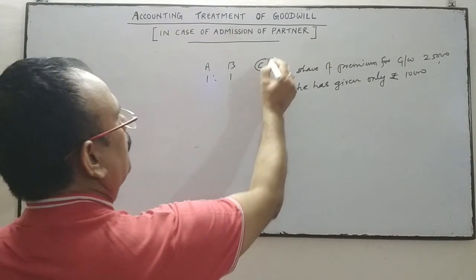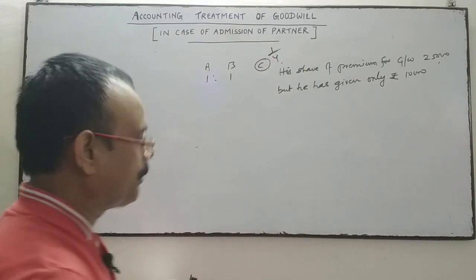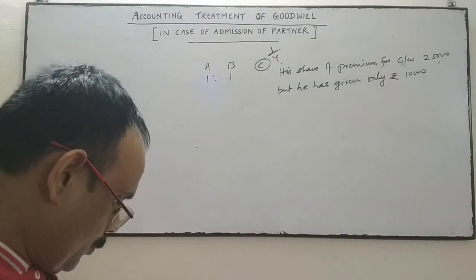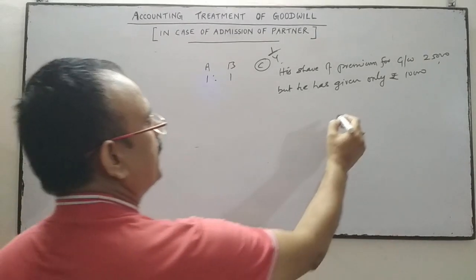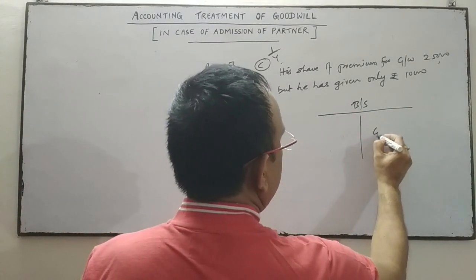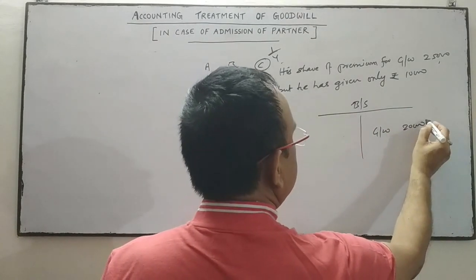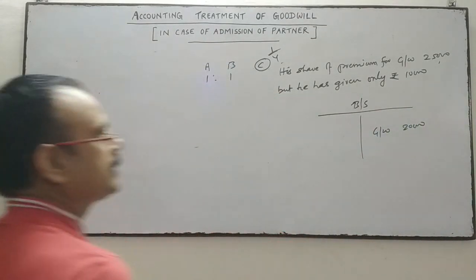And his share of profit is 1/4. Goodwill appearing in the books, in the balance sheet, is 20,000. This is the question.